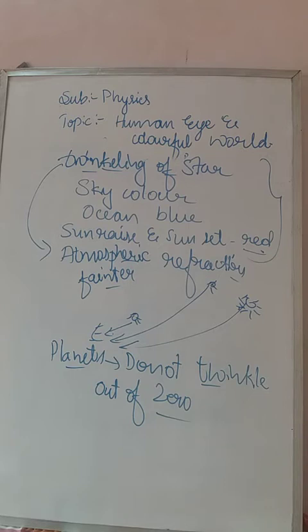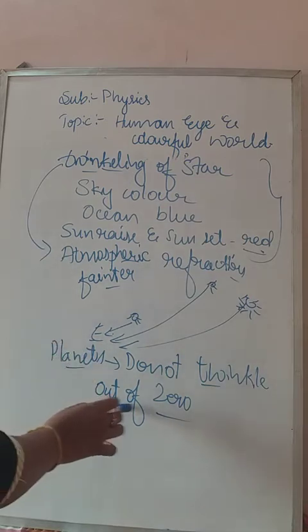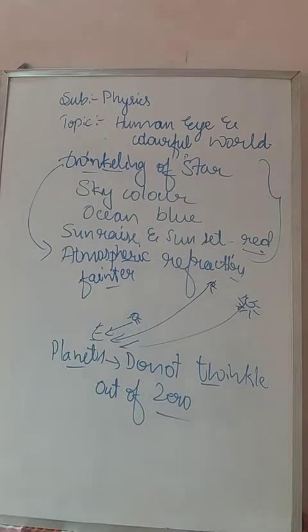They give light with the help of the stars. Earth gives light with the help of the sun only. In the same way, planets do not emit light themselves. They give light with the help of the stars. We know about that, right? That's why the amount of light entering the eye from the different planets is out of zero, in the sense -1, -2, -3 like that.